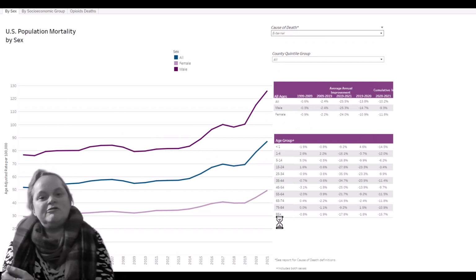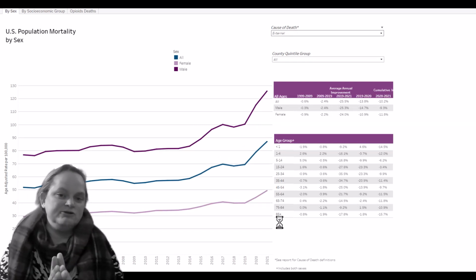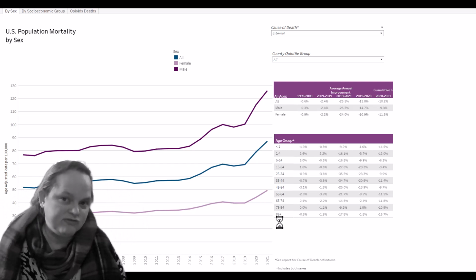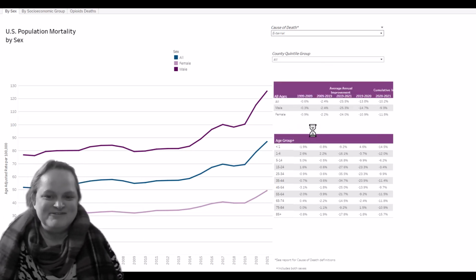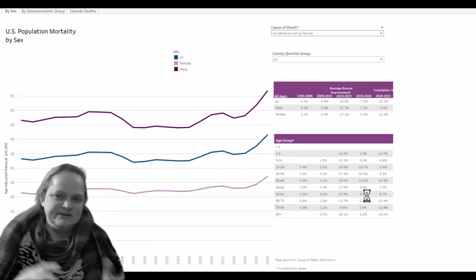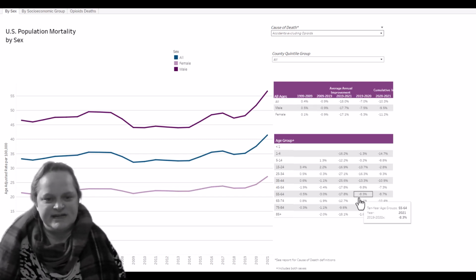So external is the opposite of physiological, so that includes homicide, suicide, and accidents. Accidents includes drug overdoses. So then you see accidents excluding opioids. So when we said opioids, that's drug overdoses due to opioids, and that has its own tab.